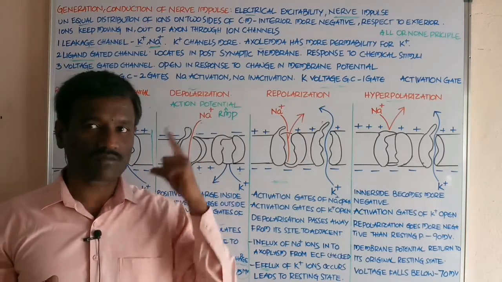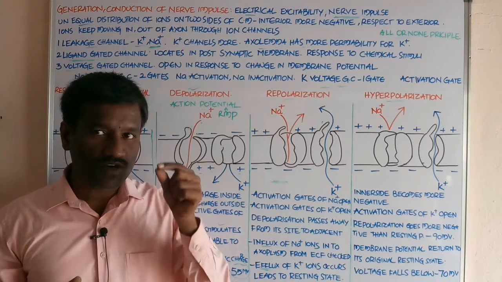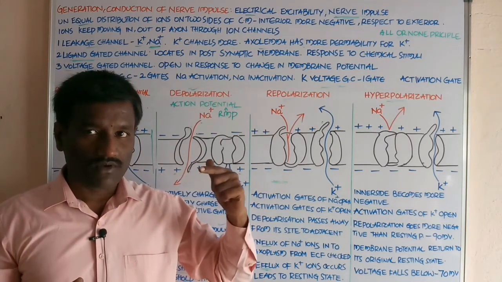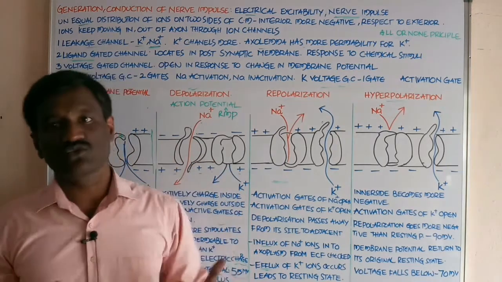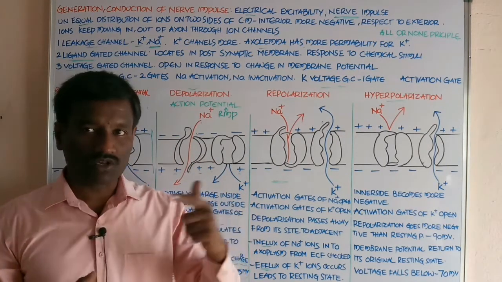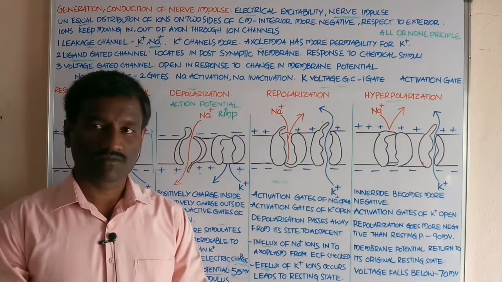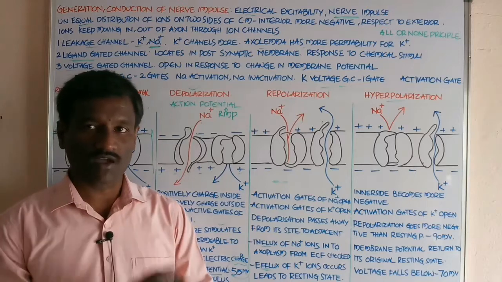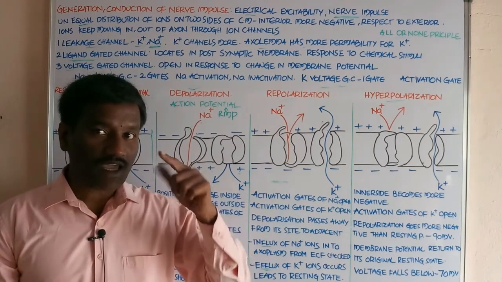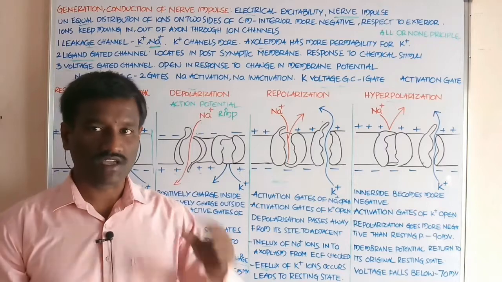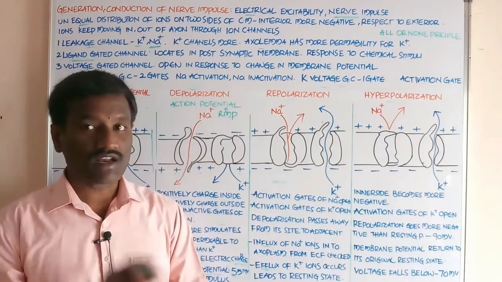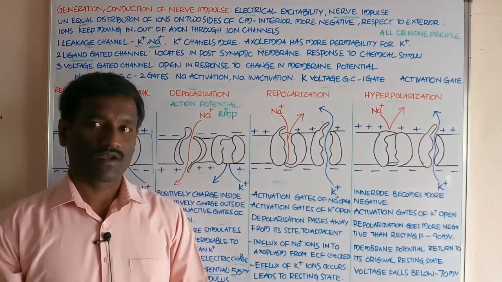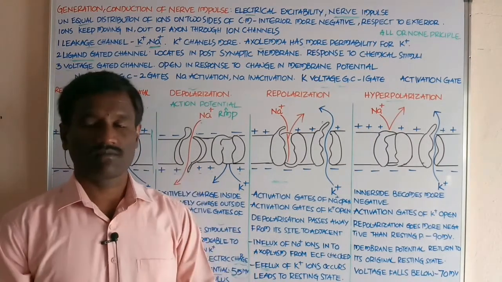What about the action potential? Action potential means, when the stimulus goes throughout the length of the nerve fiber, it can be carried out by resting membrane potential across the cell membrane.